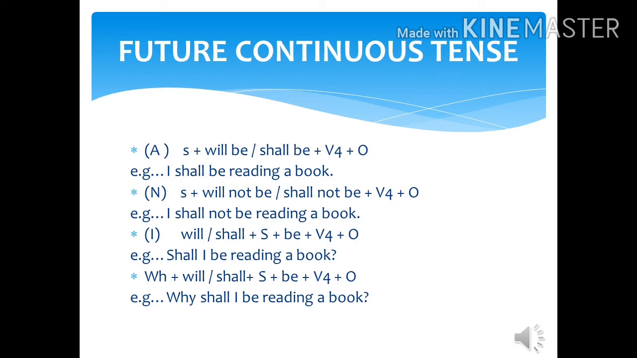In interrogative, will, shall are placed first as they are helping verbs, with subject, then be will come, then fourth form of verb will be there, and at the last, object will be placed. For example, shall I be reading a book? Now let's discuss its WH type. In WH question, we use WH word with will, shall, with subject, with be, fourth form of verb plus object. For example, why shall I be reading a book?